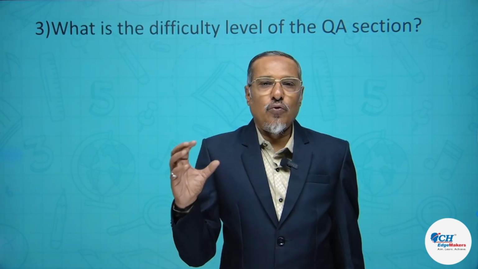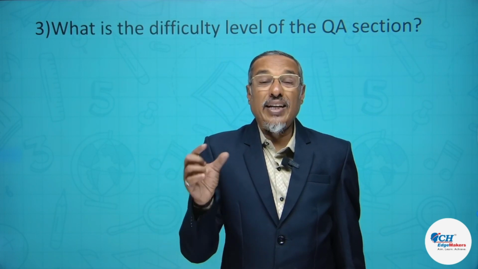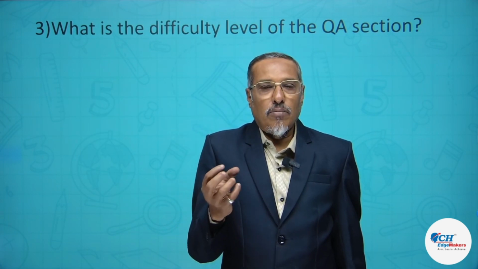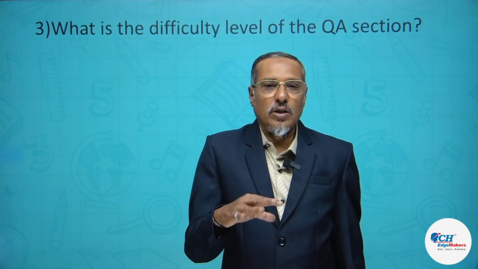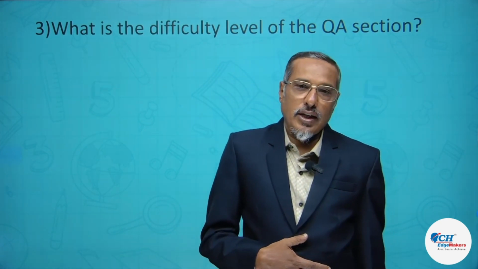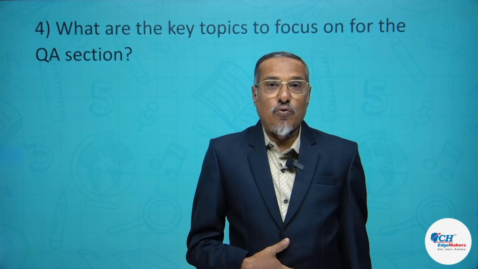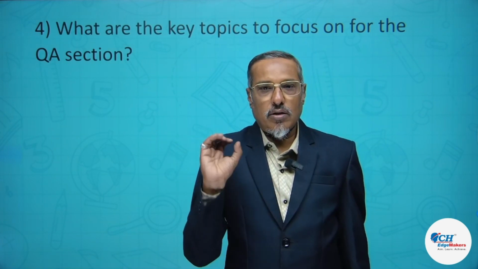So if you attempt 12 to 14 questions out of 22 questions, you may get 99 percentile. Again, it depends on the difficulty level, but this is a general trend. We can say that if you attempt around 12 to 14 questions, you may get 99 percentile in the quant section.